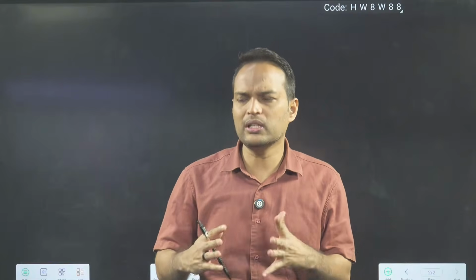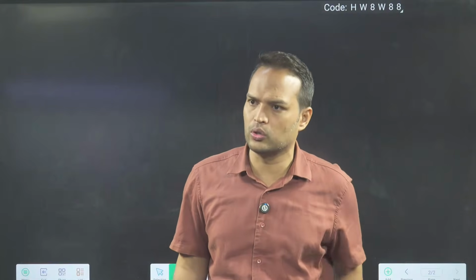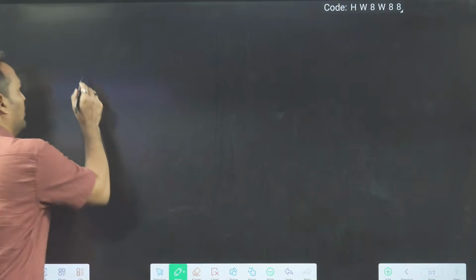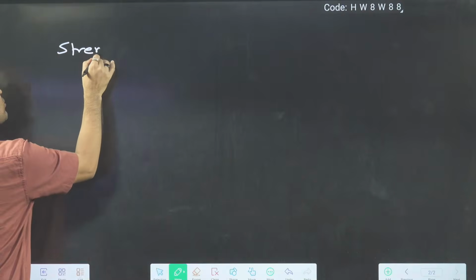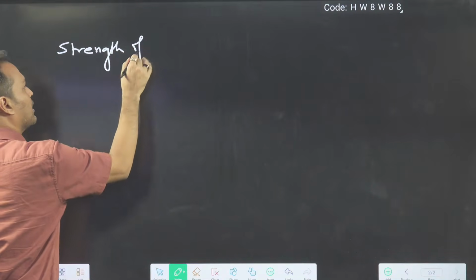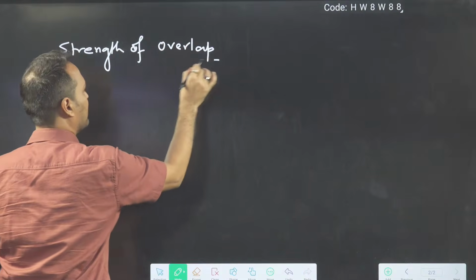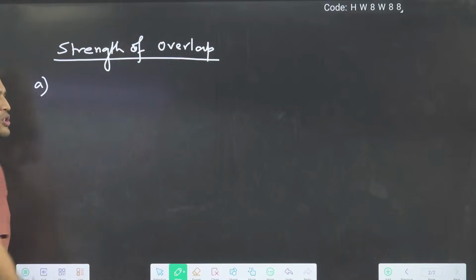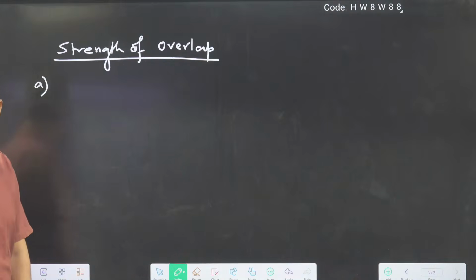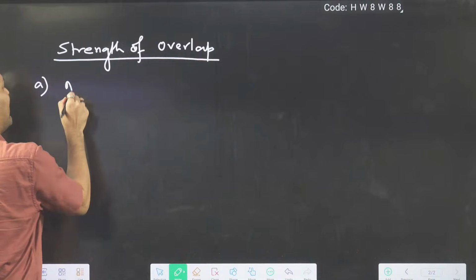So there are 2-3 questions based on this point also, so see these things carefully. I am talking about the strength of overlap. Which overlap will be stronger? We will divide it into two parts.